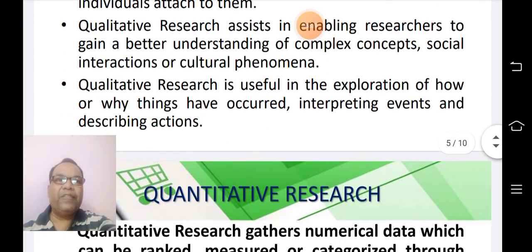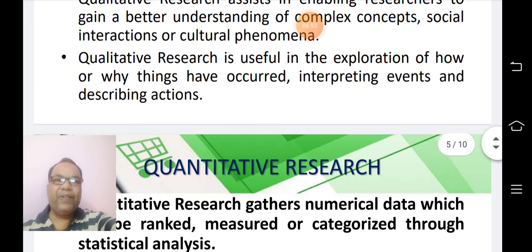Qualitative research is useful in the exploration of how or why things have occurred. This research gives answers to the questions with why and how, and it interprets events and describes actions. So, qualitative research is a very specific type of research which aims at understanding the social behaviors, interactions, etc.